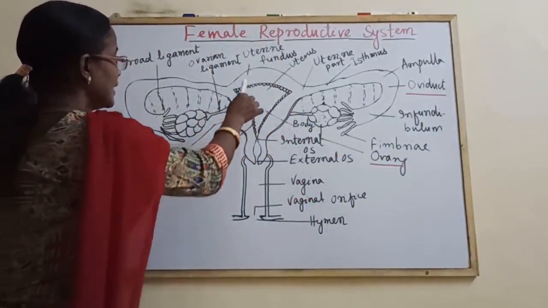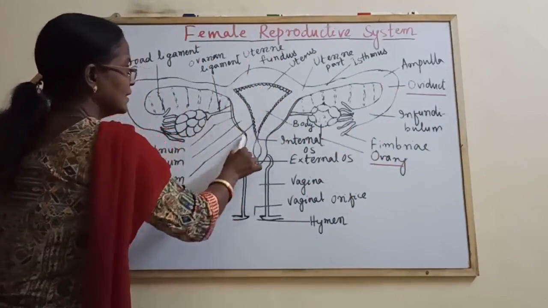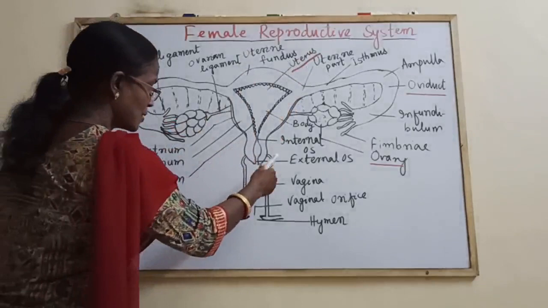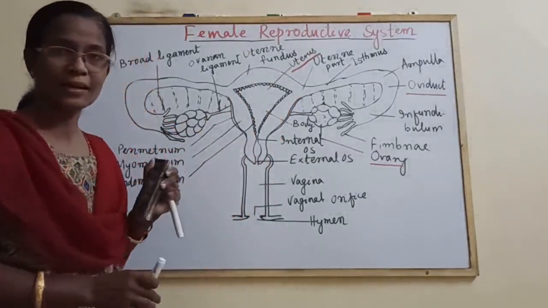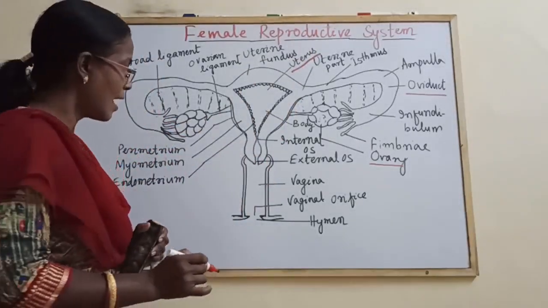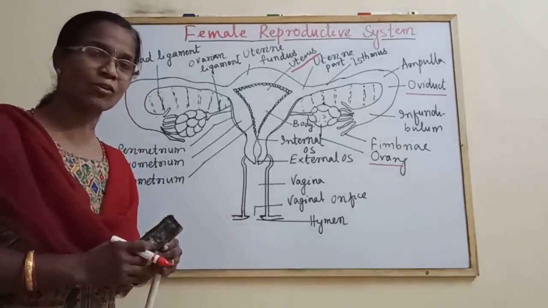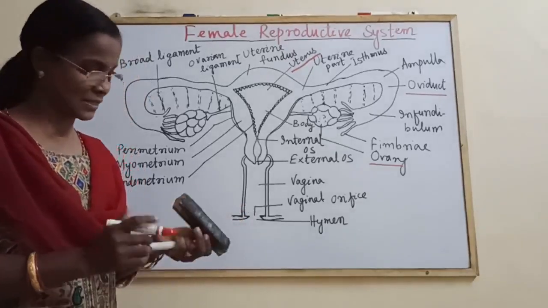Next is the uterus, the single central uterus. This is the uterus in the diagram. Next one is the vagina, then the vulva, and the accessory glands. Along with this, the breast is also a part of the female reproductive system.